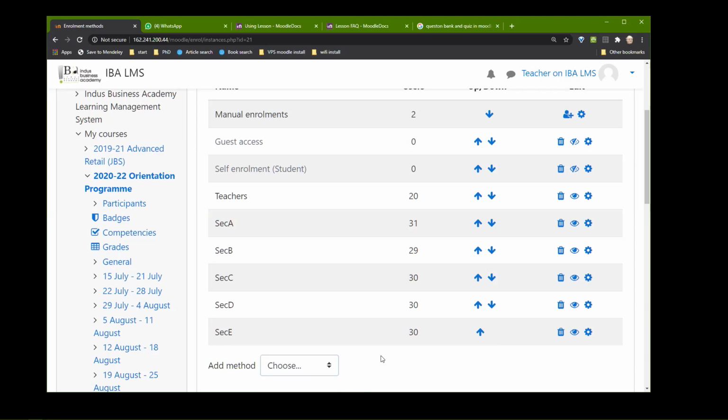Okay, so let me show you by example. You can see that the teachers out here are enrolled, 20 of them. Whenever I add a new teacher to the group, that teacher is available all across the site. So when I add a new teacher and I put them into a cohort, automatically that teacher will get enrolled into this course. So as new students come in and I put them into new sections, automatically they will get enrolled into all the courses in which I have put that section. Is that clear?